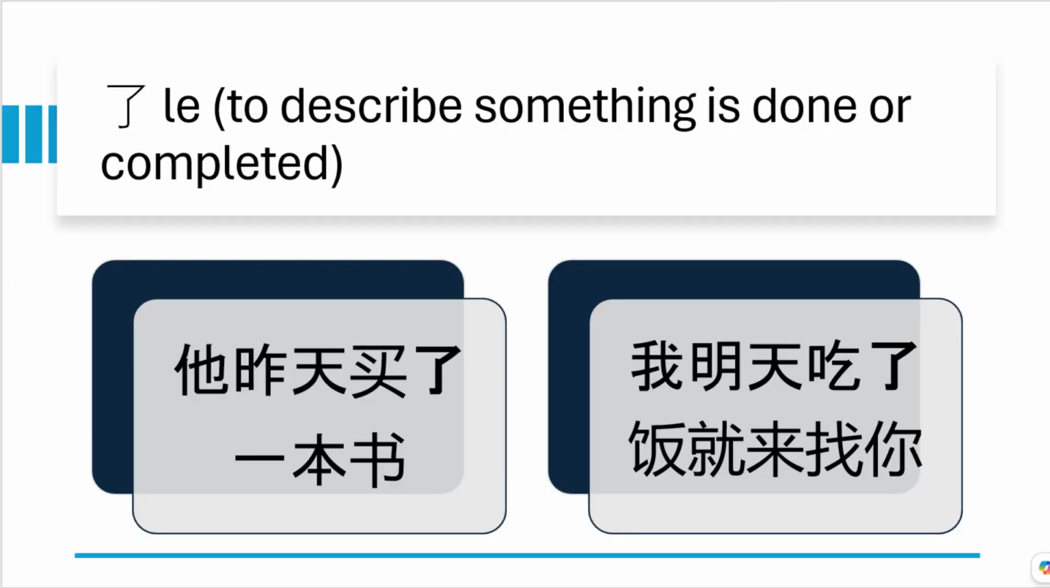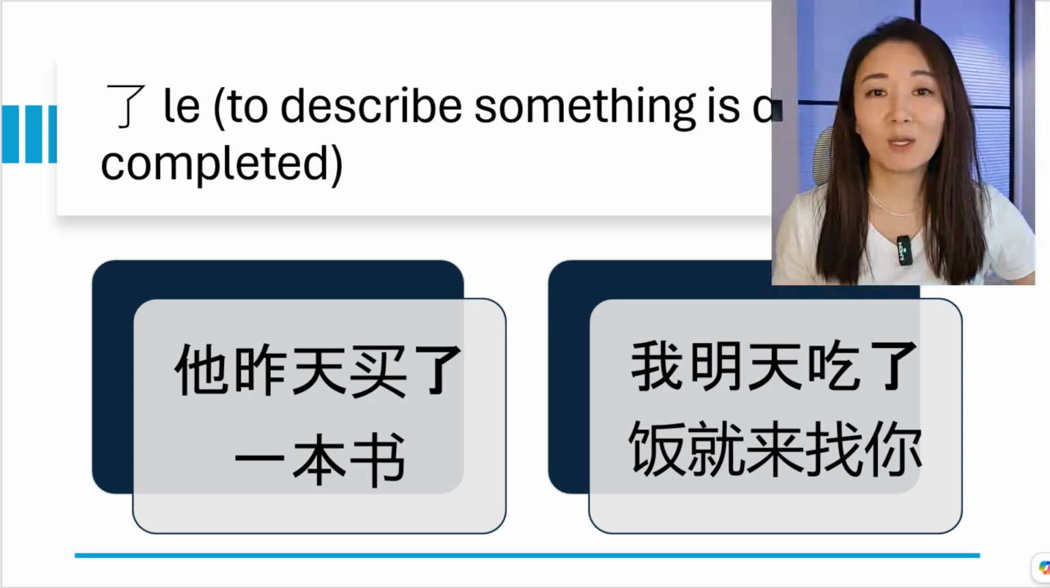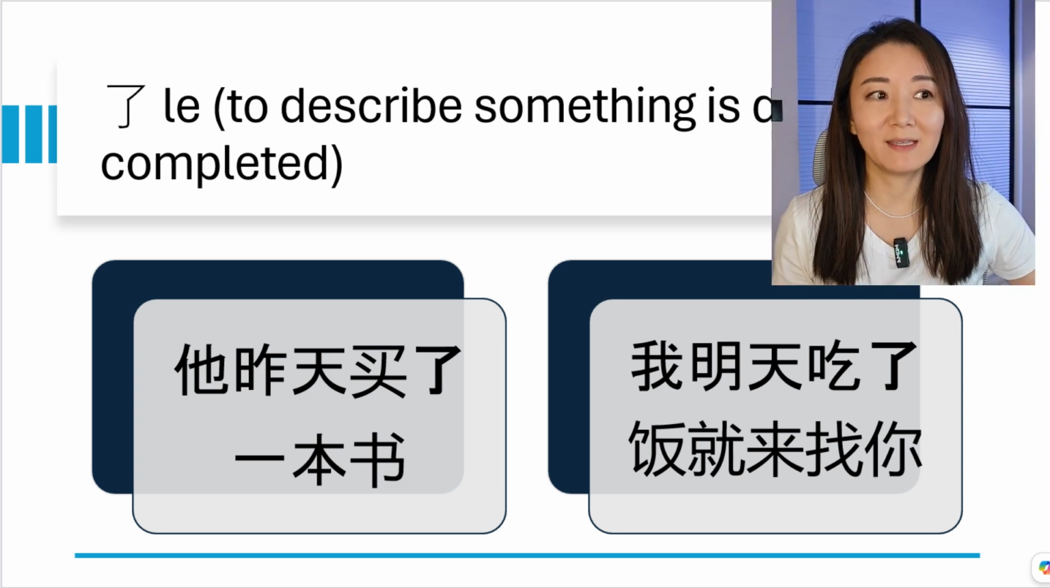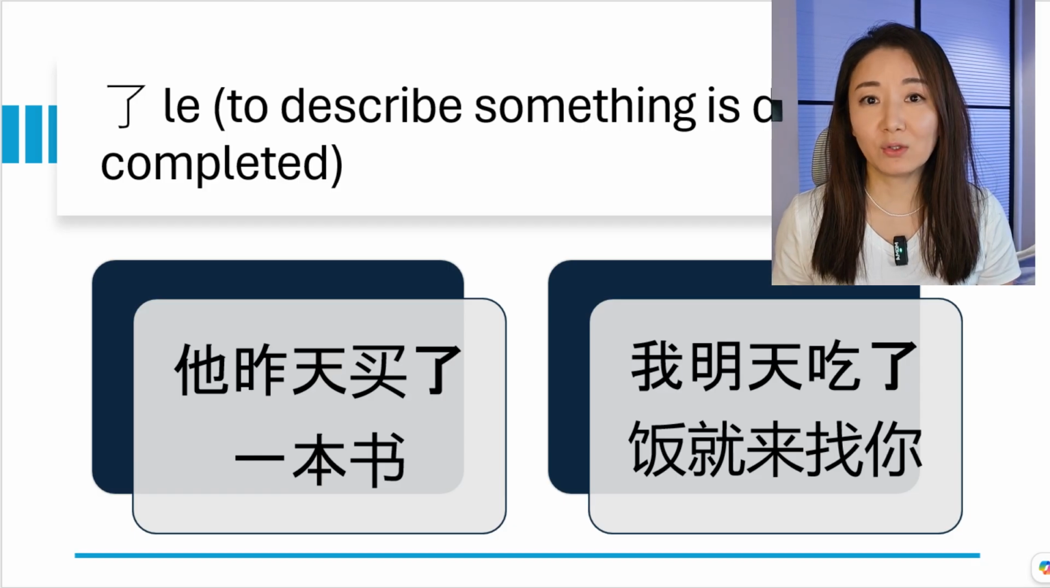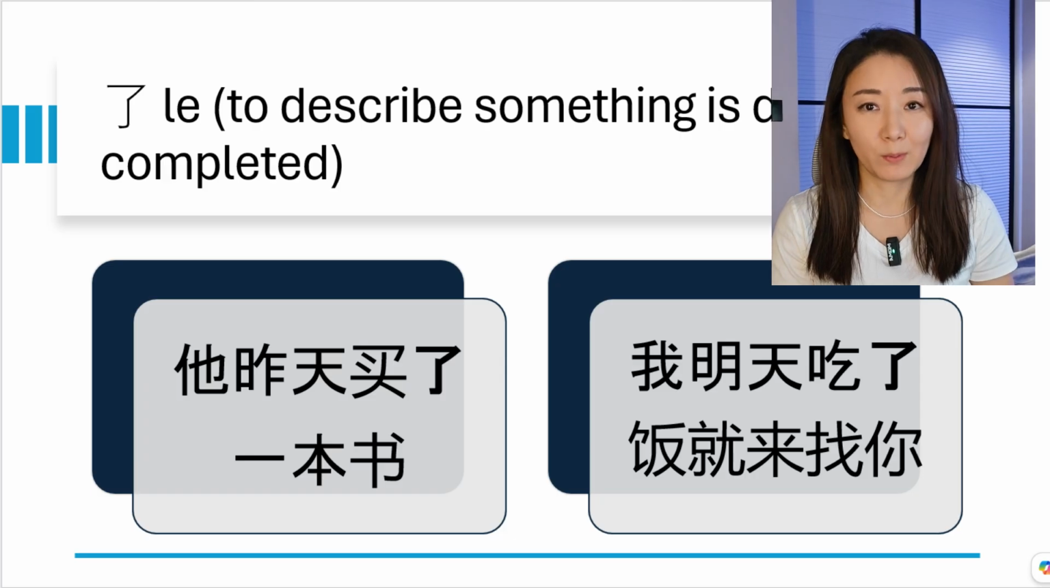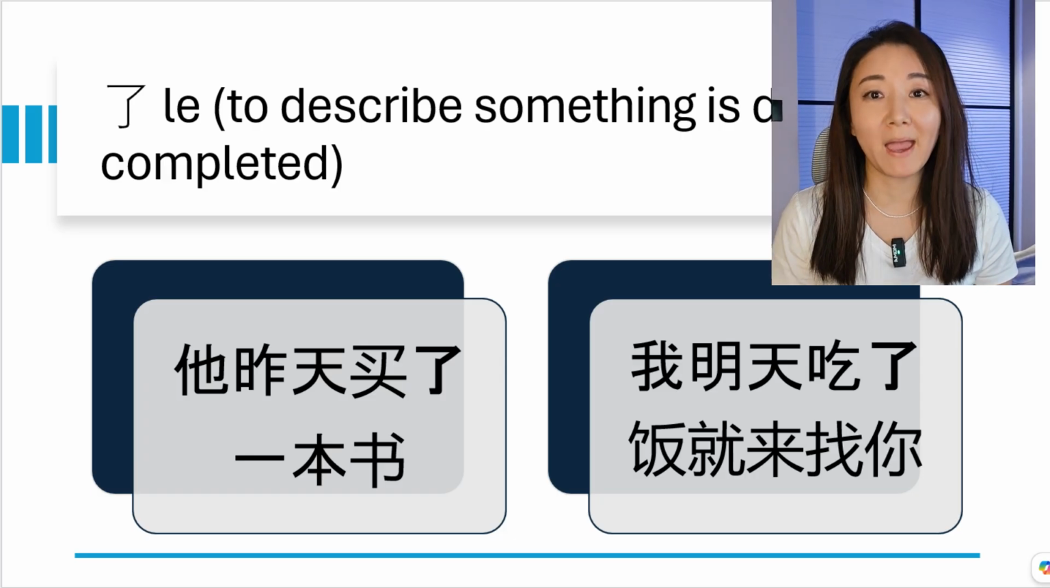了 can be used to describe something is done or something is completed. For example, 他昨天买了一本书. He bought a book yesterday. Here, 了 is used to describe that he has already bought the book. The action of buying is already done, is already finished. Can we leave out the character here in the sentence and just say 他昨天买一本书? No, you cannot. That's not how it's done. So in order to describe that he already bought a book, we have to use 了 买了.